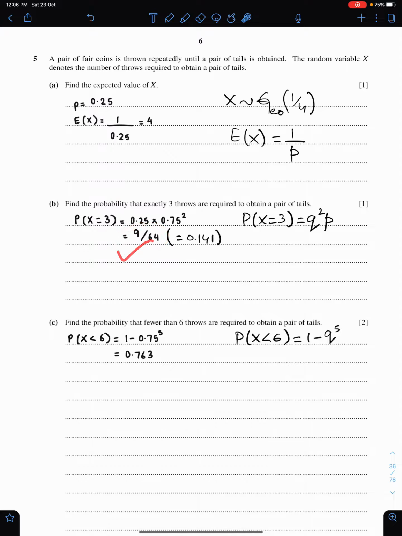This is the better way. Otherwise, give your answer up to 3 significant figures. Find the probability that fewer than 6 throws are required to obtain a pair of tails. This is the formula for fewer than 6: 1 minus q power 5. So with the help of this formula, we can easily get this answer. And make sure you give your answer up to 3 significant figures.